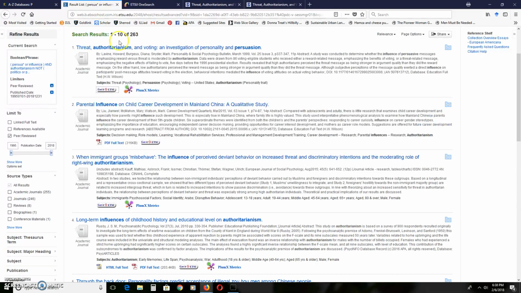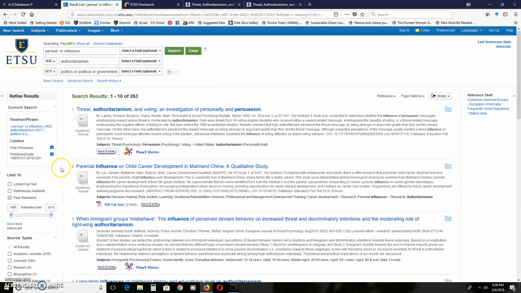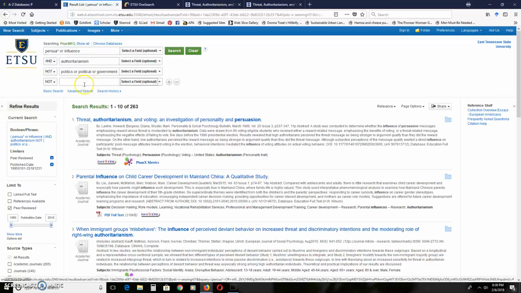I'm going to take you back to the screen for a second, just to tell you that if you ever need to change the date range, that sort of stuff is there. You can add or remove search terms up here. If you want to add more things and you hit the plus button, it gives you another line. But if you're having problems finding articles, you should definitely reach out to me.